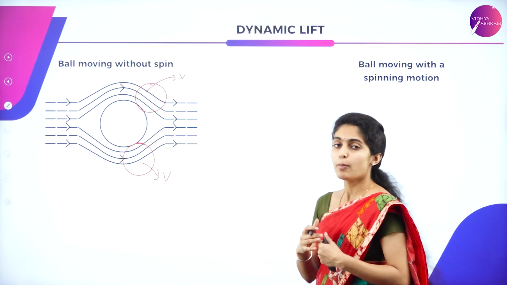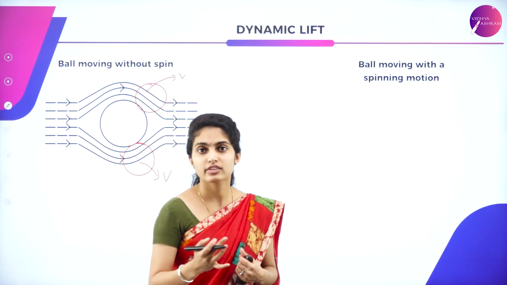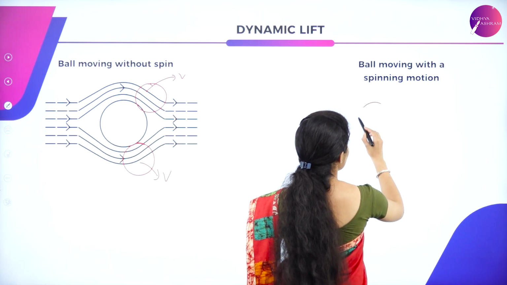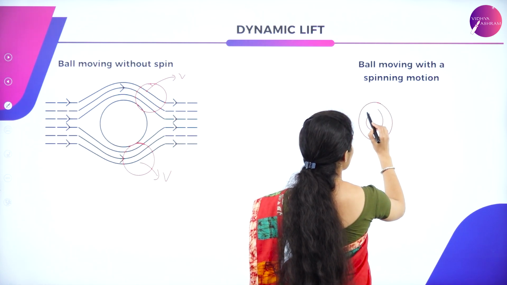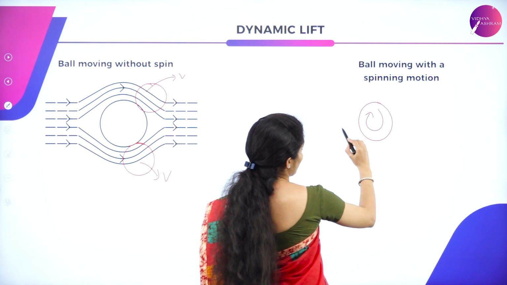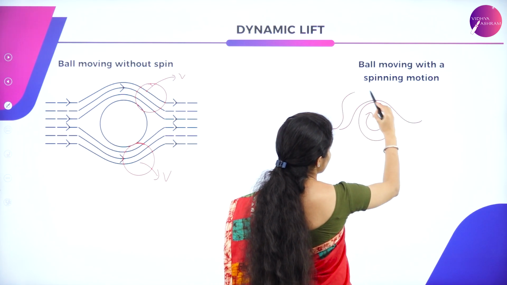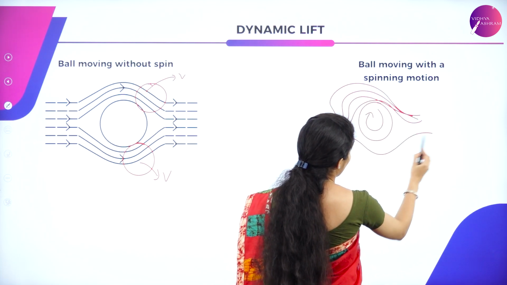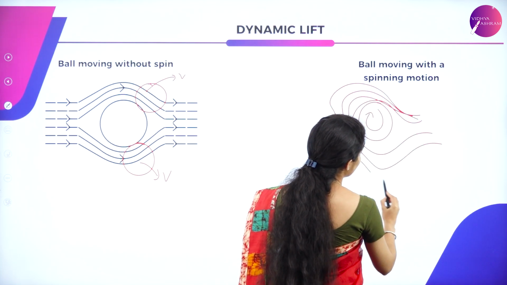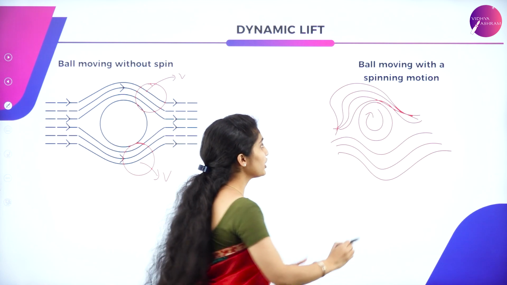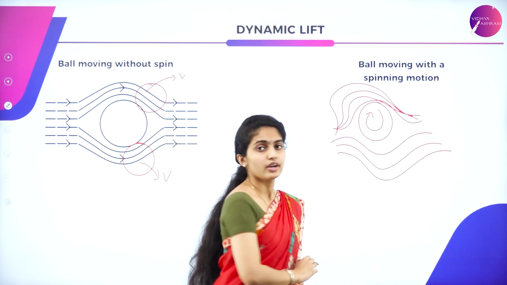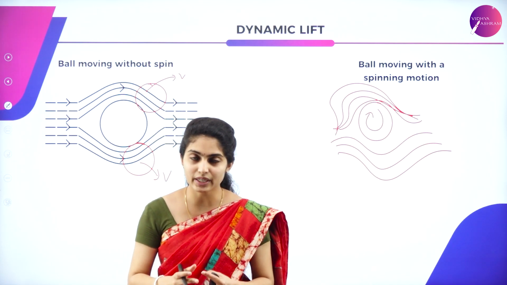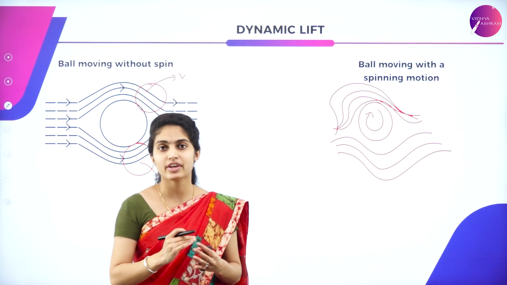Similarly, it is for the ball moving with the spin. Here the ball is undergoing a spin motion. What happens to the streamlines? They get crowded at one side, and on the other side, that is below, they remain as they are. Here you can see the crowding of the streamlines, whereas at the other end, below the spinning object, the streamlines will be rarefied.